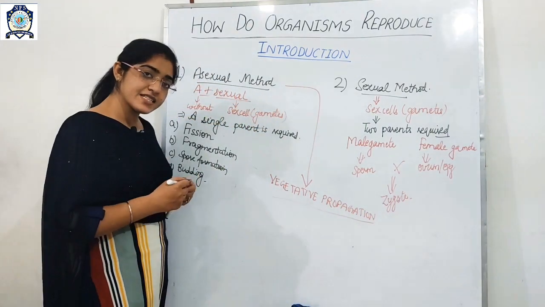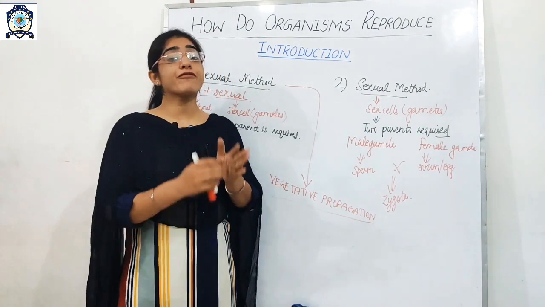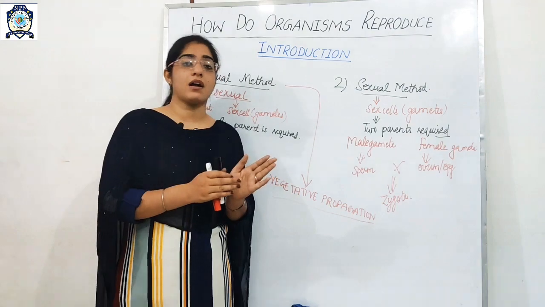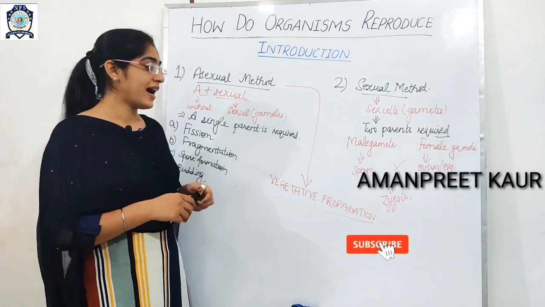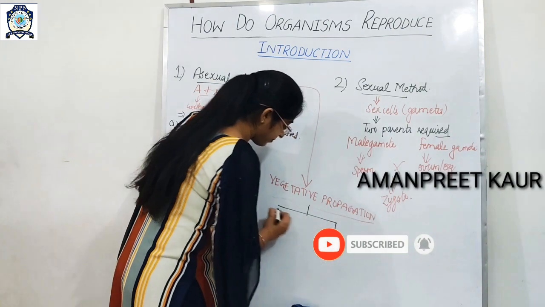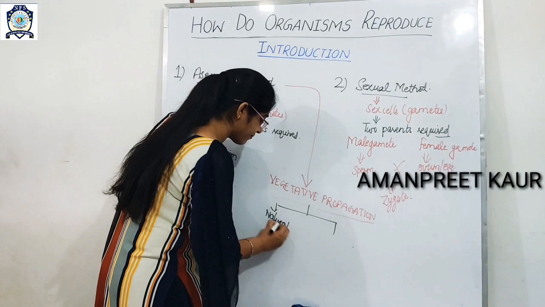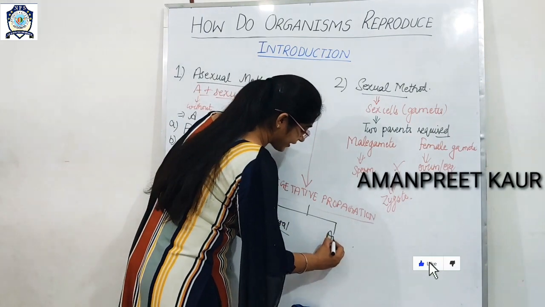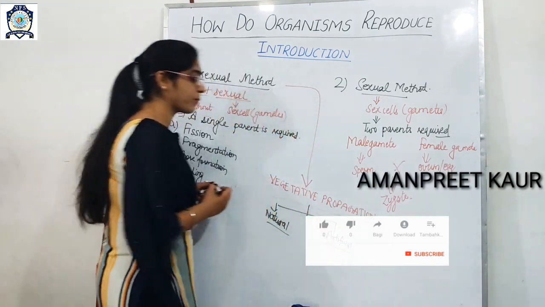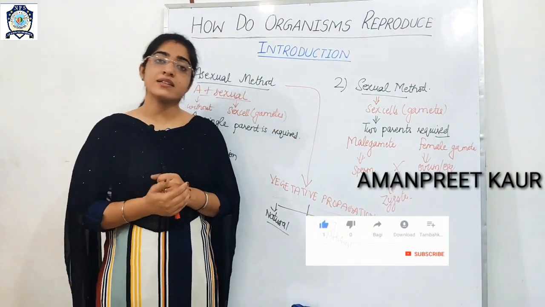So what is vegetative propagation? Vegetative propagation means a new plant is formed from any plant part, and we will study in detail about its types, one being natural vegetative propagation and the other artificial propagation. Am I clear? So this was just an introductory class.